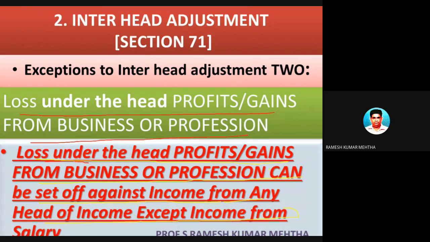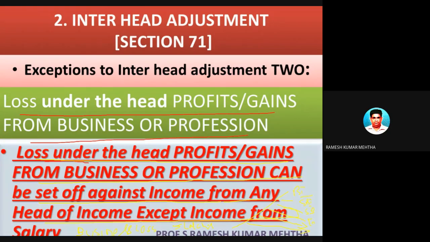So if there is a loss, for example, you are doing business, and you sustained a loss of some 5 lakh rupees. So you can set off against business income or speculative business income or specified business income, income from house property, long-term capital gain, short-term capital gain.